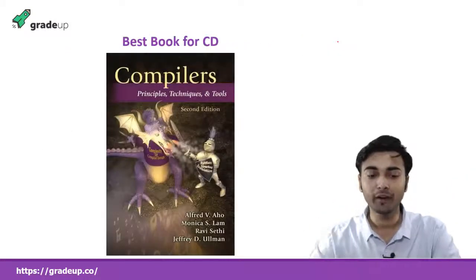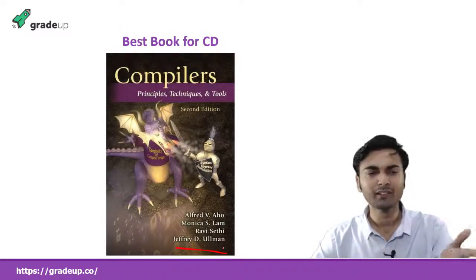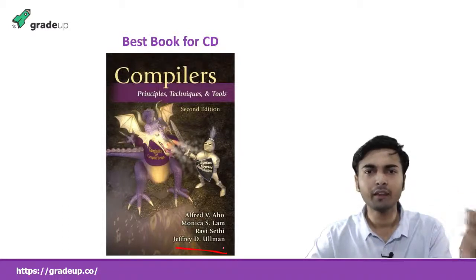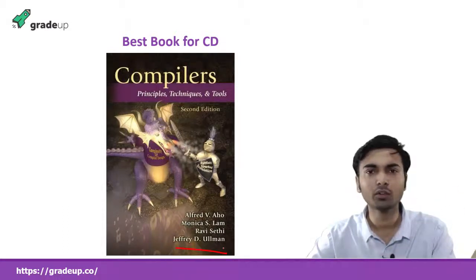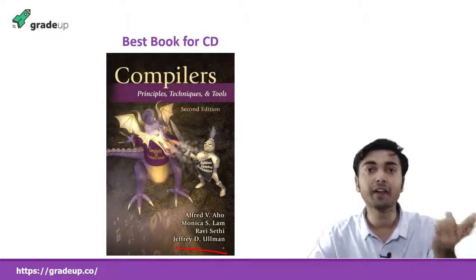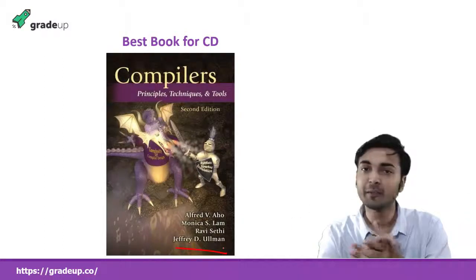What is the best book to refer? You can refer Ullman, Jeffrey D. Ullman. This is a nice book, but you don't need a book for compiler. Everything you will get in these videos and from other sources. As I said, refer to a standard book only when you have some doubt. Same thing I have told you in previous subjects also.